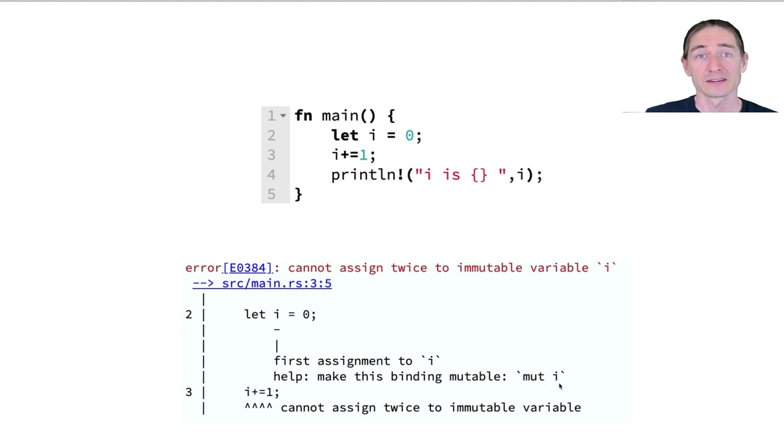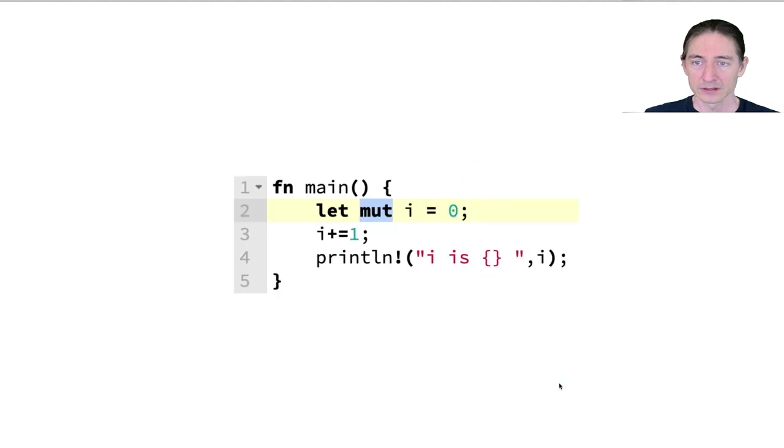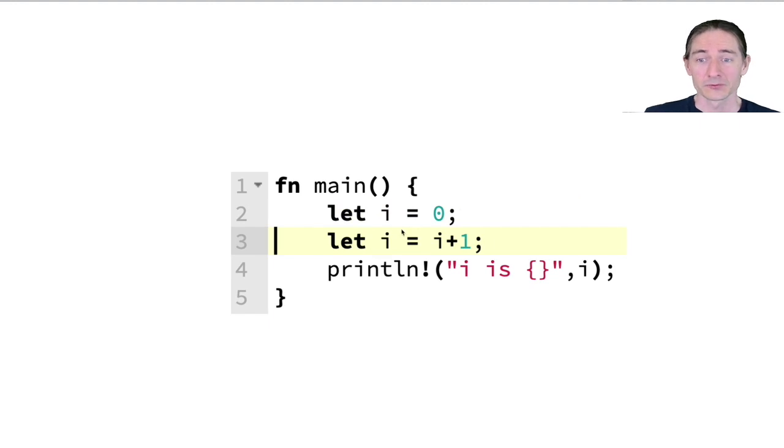Fortunately, it provides a little bit of help. We might want to make our binding variable here mutable. Let's make that small change. So now we have a mutable binding i. Alternatively, we could use a new variable. In this case, a new variable also called i, and we could assign that to the value of the previous i plus 1.